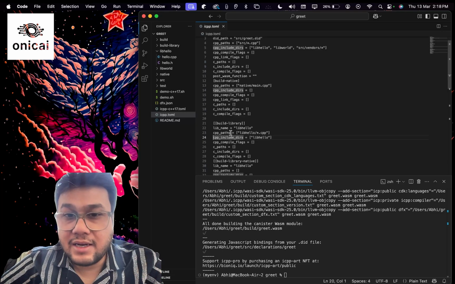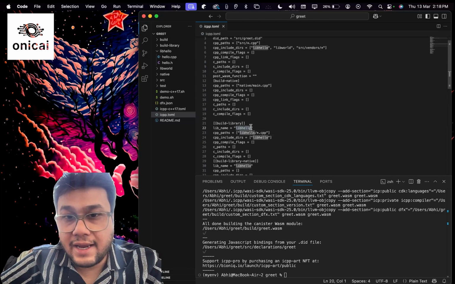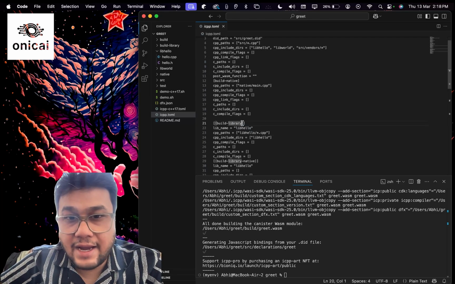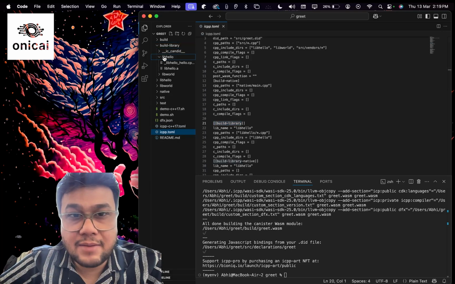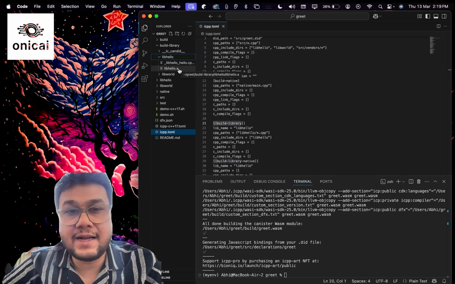And create a static library libhello.a file inside the build library folder. So if you see this build library folder inside libhello, there is libhello.a, which is our compiled static library.